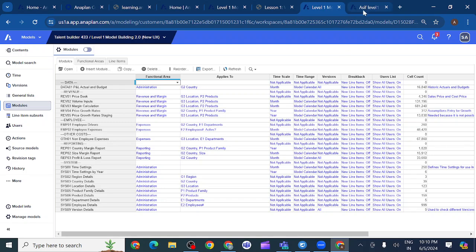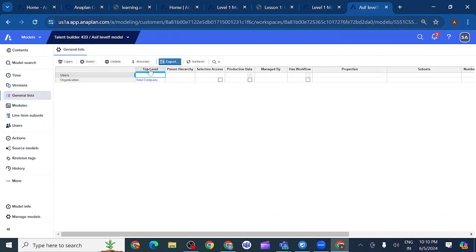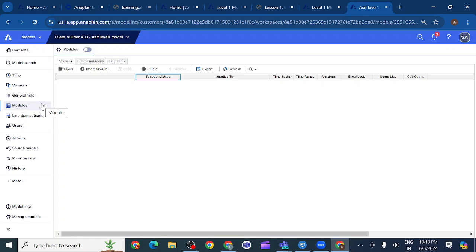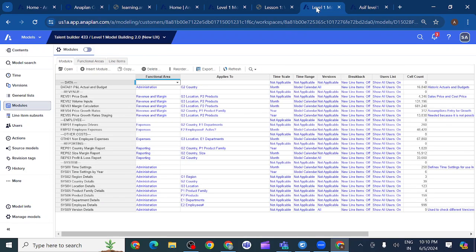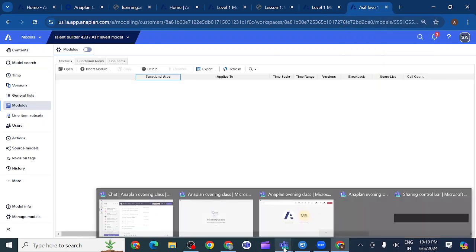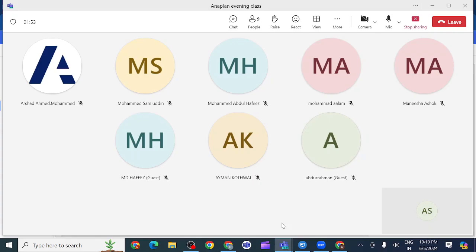Simply we need to create all these things in the Level 1 model. If you get any doubt on each one, you should create it in your own model, with the credentials we have provided. Is it clear for everyone what we should do?